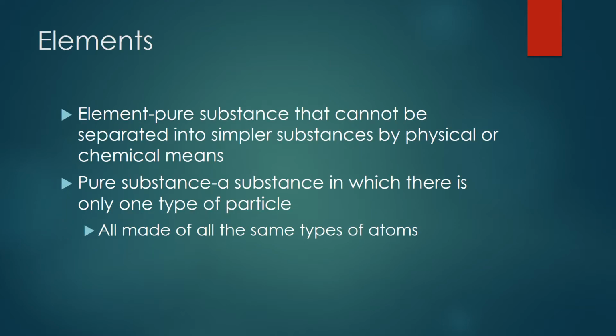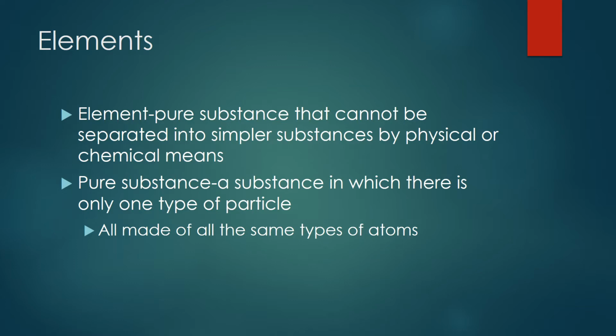An element, by definition, is a pure substance that cannot be separated into a simpler substance by physical or chemical means. So in an element, it only has one type of atom. It has whatever that element is, whether it's gold, it's oxygen, it's hydrogen. That substance, no matter if you have an ounce of gold or you have a ton of gold, there are only gold atoms in there. It's a completely pure substance.